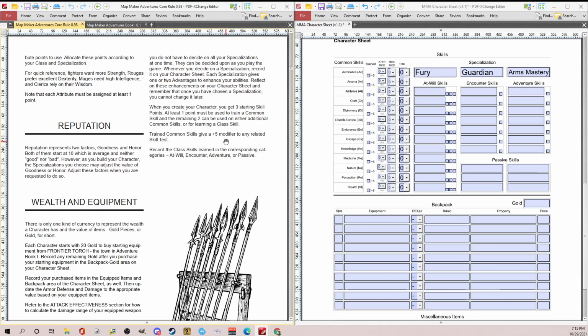Training a common skill gives a +5 modifier to any related skill test. For a fighter, probably athletics. Let's just do the standard for now. I'm going to check the box here. We'll say that he's got athletics as 1.